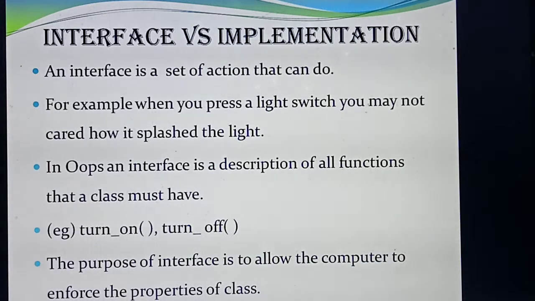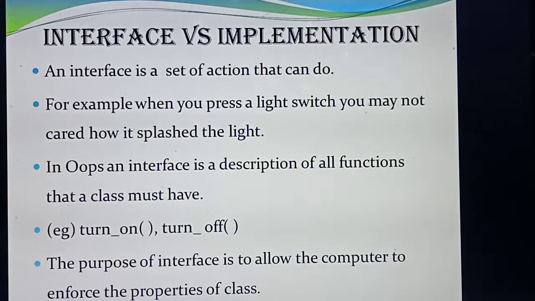Same thing, interface also explains what the particular object will do. Understood now? For example, what's the purpose of a light? It will give light, isn't it? In the same way, interface will give or explain the set of actions, or what the object can do, but it will not explain how it will do it. Understood the difference? If a light is there, it will explain only that the light will flash, but it will not explain the internal working of the light.